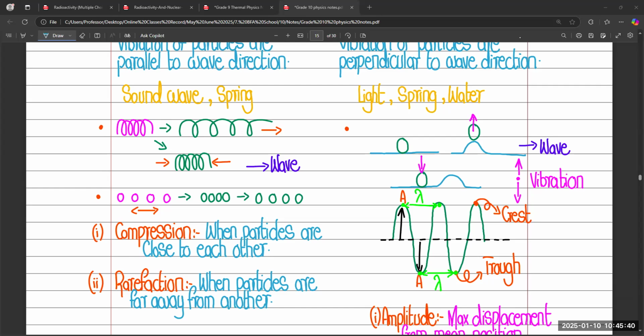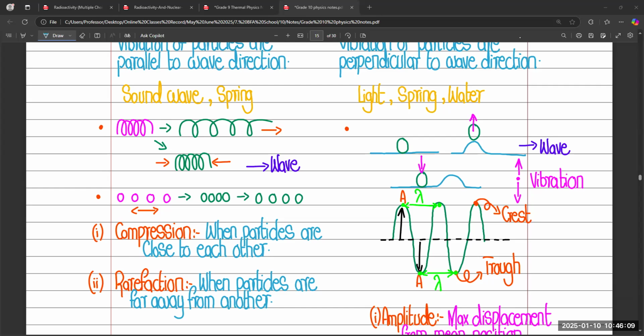And when you stretch it, during the stretch process, which is called rarefaction, particles move away from each other. So this is the difference between longitudinal and transverse wave as we discussed in the last class, and you also got the recorded lesson, so you can revise that topic also.